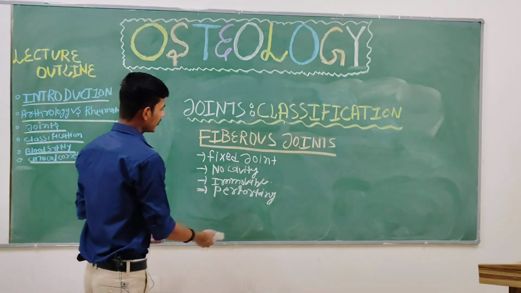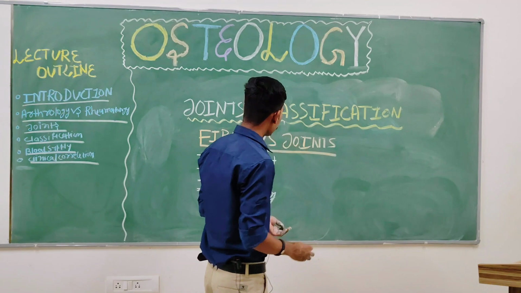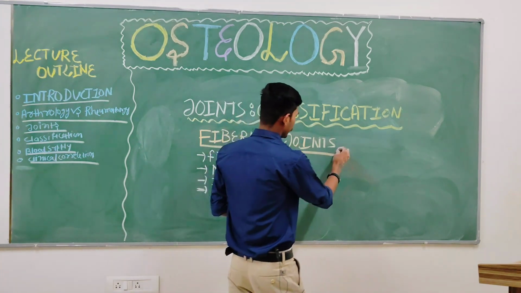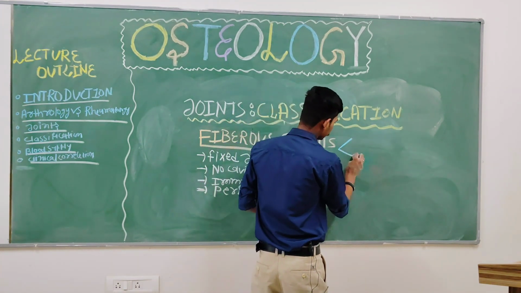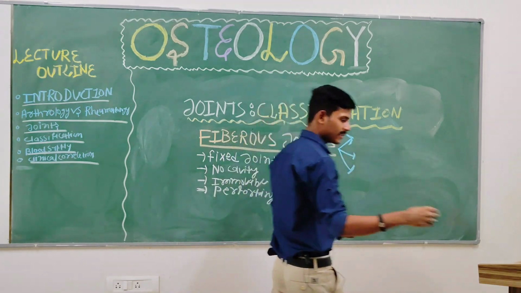So these are the three characteristics you just remember in your mind. Now the fibrous joints are also classified further, and that's easy to understand.